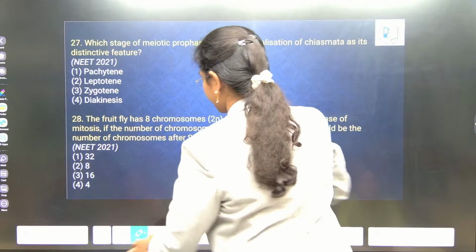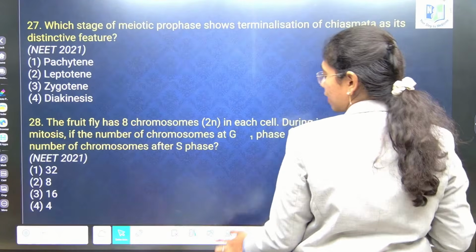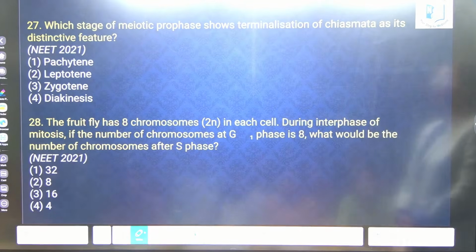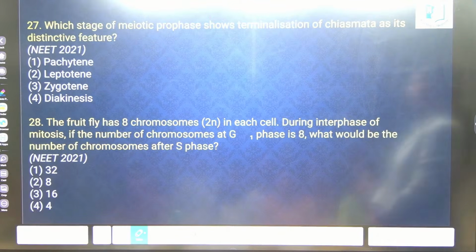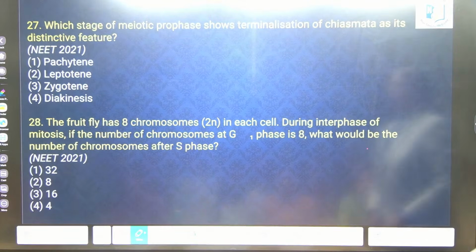Next. Which stage of meiotic prophase shows terminalization of chiasmata? Next, this question.